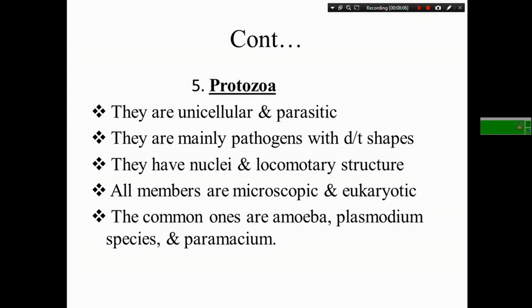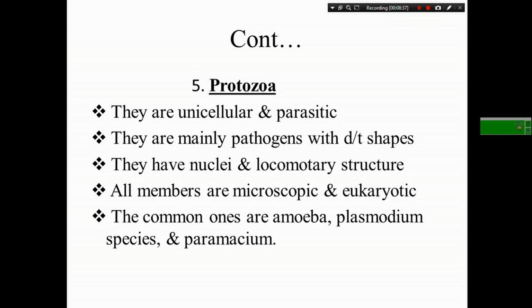So this Plasmodium, as you know, has four forms, which are Plasmodium falciparum, Plasmodium ovale, Plasmodium malariae, and Plasmodium vivax. Those are four forms or types of Plasmodium species. So those are grouped under protozoa. And the last one is Paramecium. Paramecium is a member of protozoa, in the phylum Coleopora.